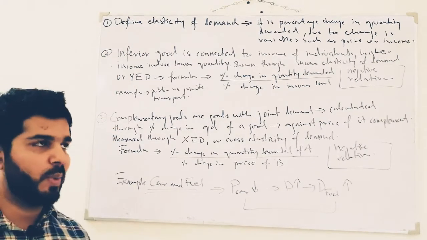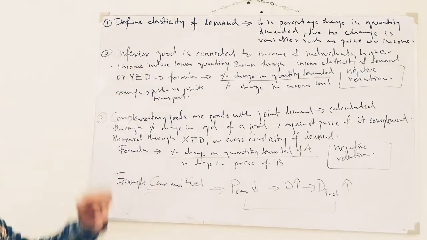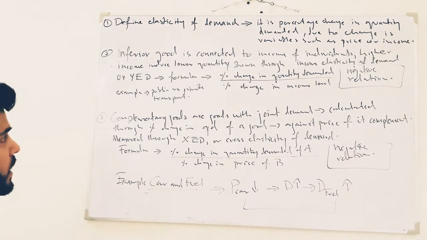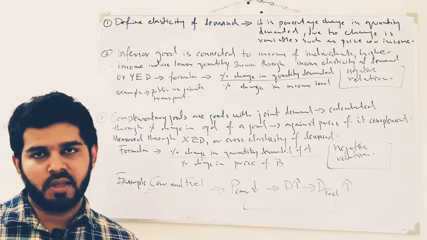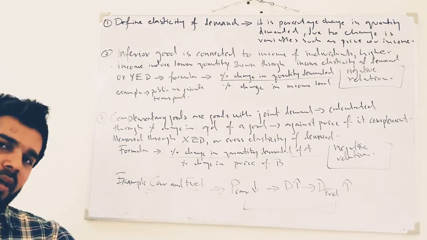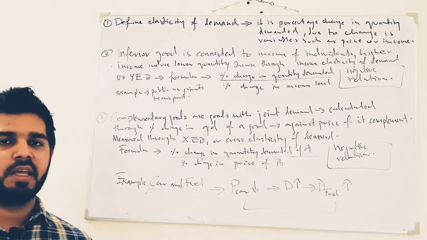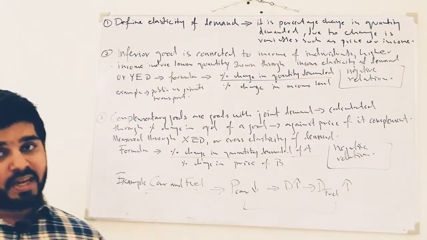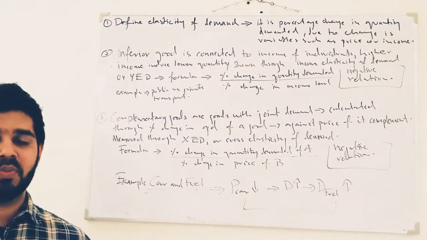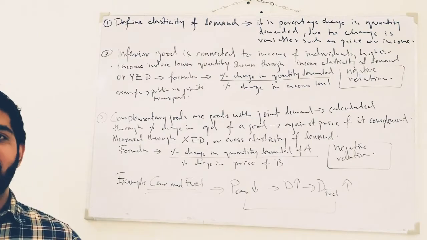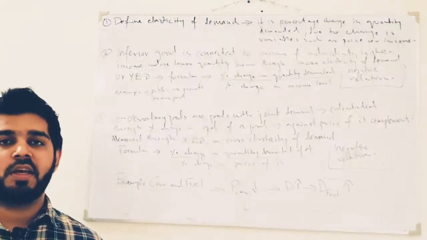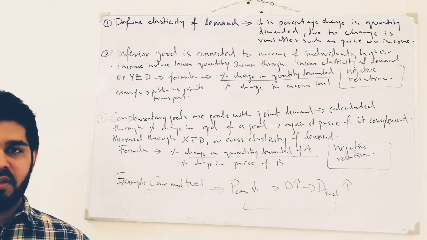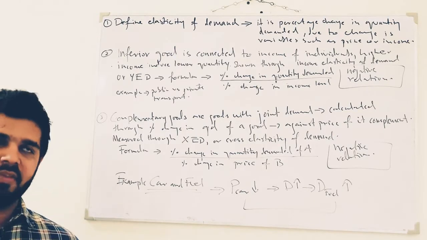Now how we are going to answer the question? It's very easy. So inferior goods, you'll just give a brief definition that inferior good is connected to the income of an individual. Higher income induces lower quantity. So inferior goods are those goods basically that when the income of an individual increases, they switch to superior goods, which are also known as normal goods, from the inferior goods. And inferior goods are subjective. For one individual, one good might not be inferior, but for another individual it will be an inferior good, vice versa. But there is one commonality, that whenever the income increases, the type of good whose consumption is decreased are known as inferior goods.